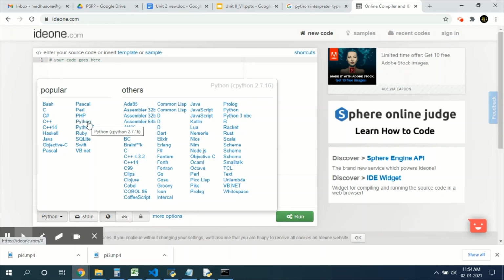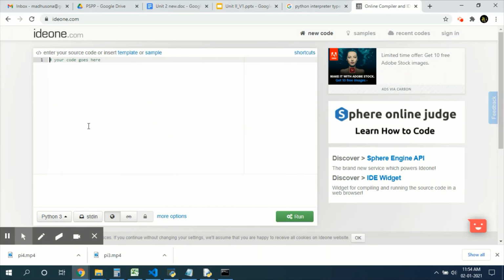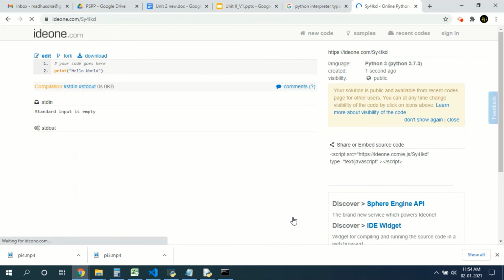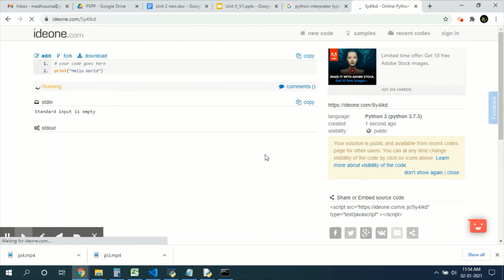This one is Python 2. So I'm giving the command print hello world and clicking this run button. Here you can see the output hello world.